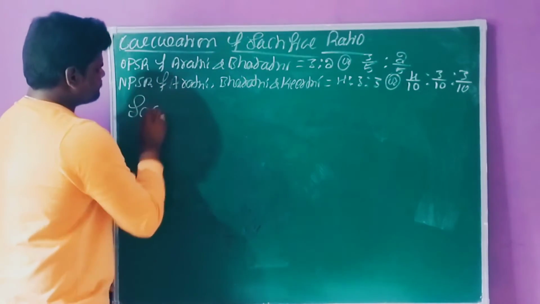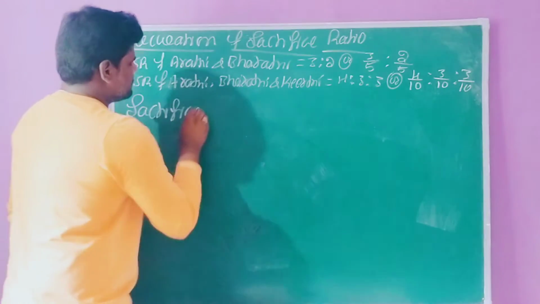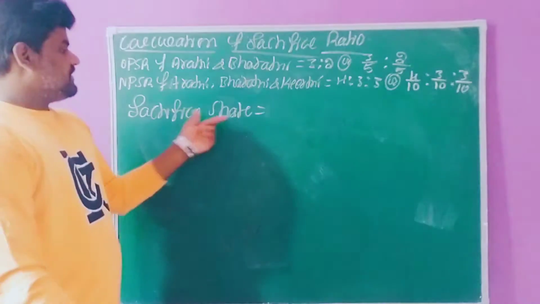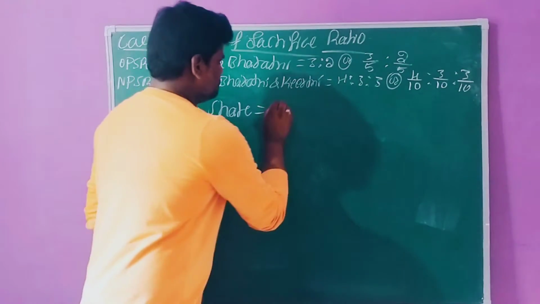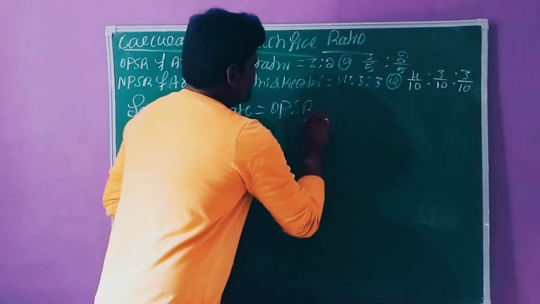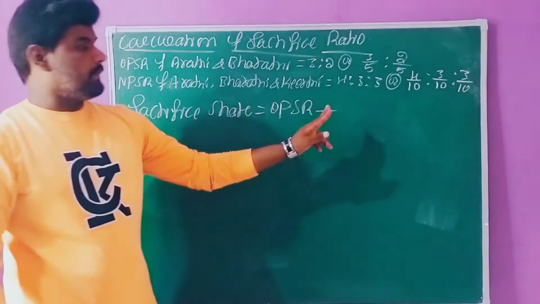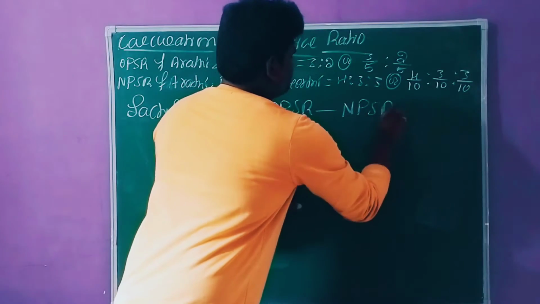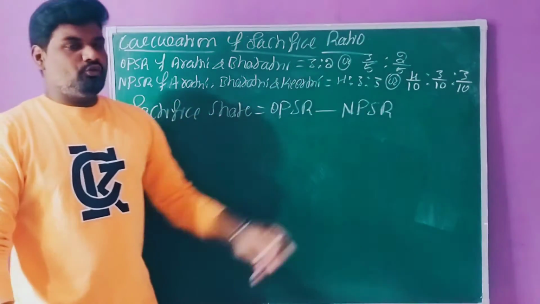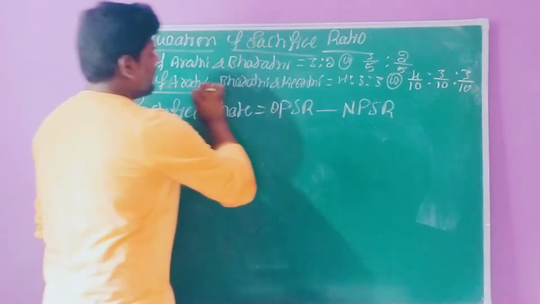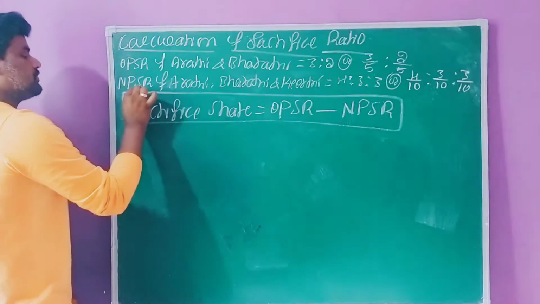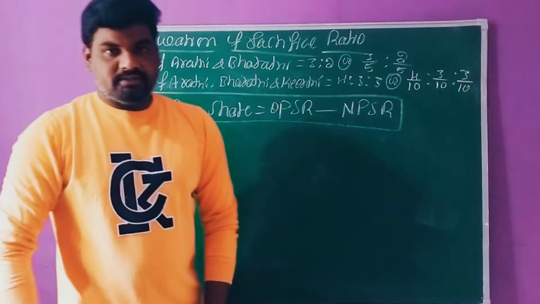Formula: sacrifice share equals old profit sharing ratio, or old share, minus new profit sharing ratio, or new share. This is the formula for the ascertainment of the sacrifice ratio among the partners.